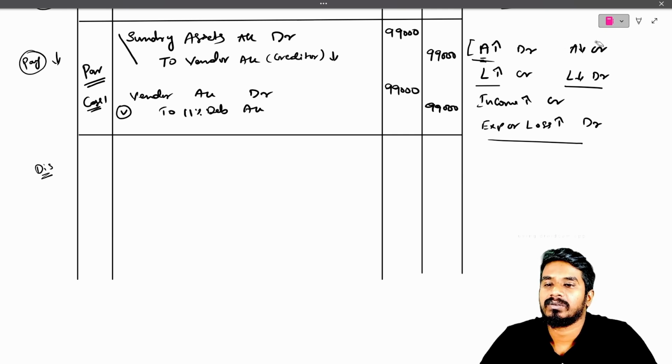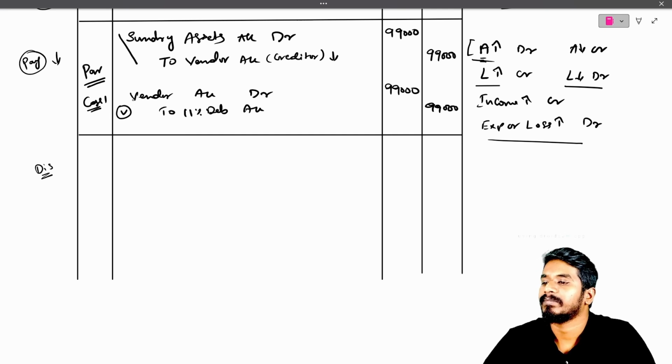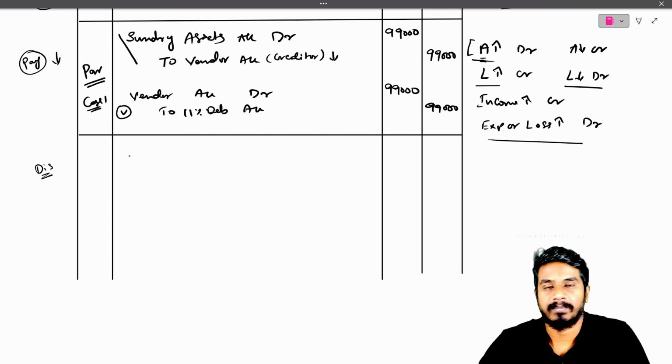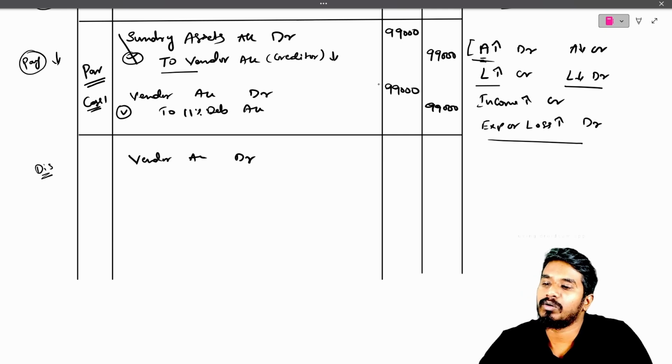Let me go to the second entry, that is vendor account debit to debenture account. The vendor account is the same, we need to pay. The first entry is sundry asset account debit to vendor account. At the time of payment, the vendor account will get debited. So the vendor account will get debited for how much? We need to pay him 99,000.